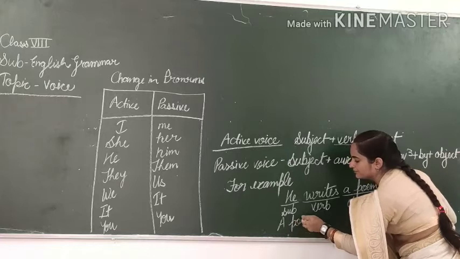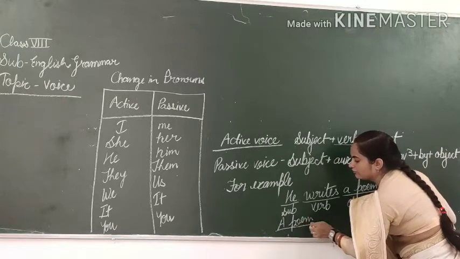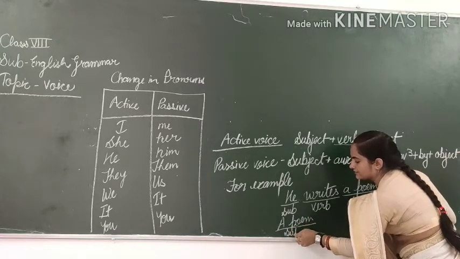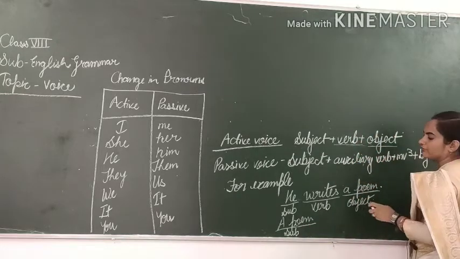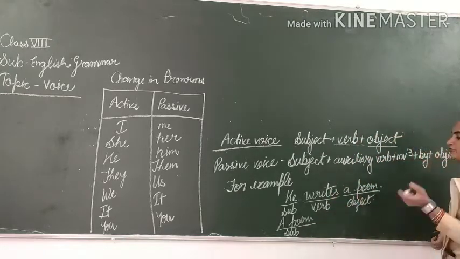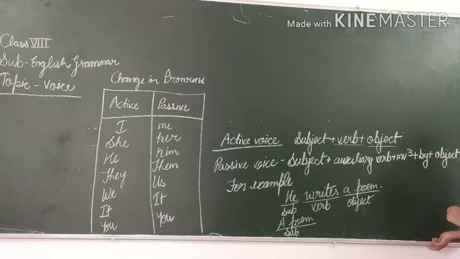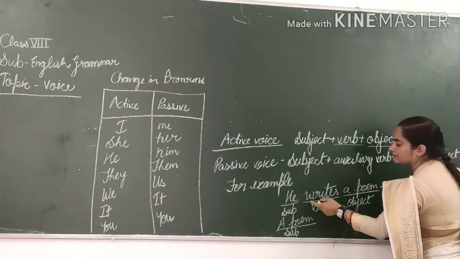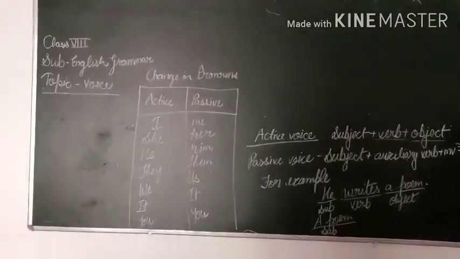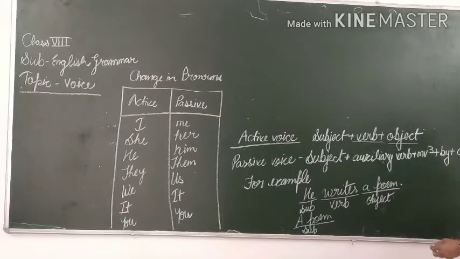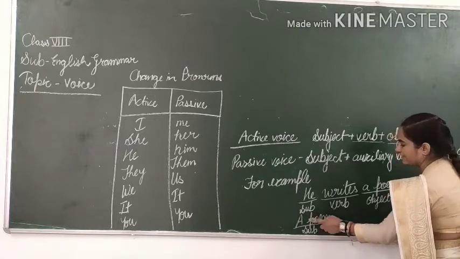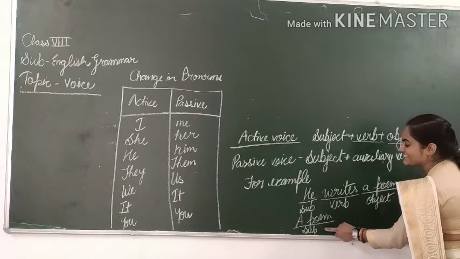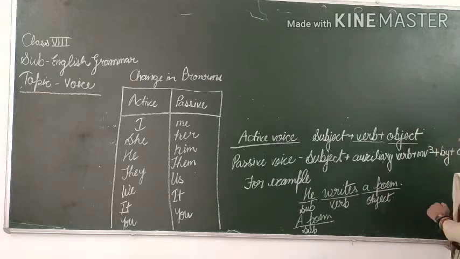A poem is the passive subject. Firstly, we have to identify the tense of the sentence.